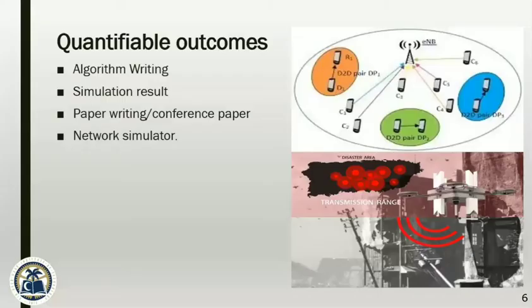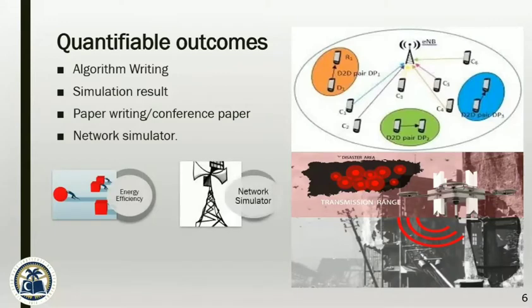Why do we want to do this project? In a dense environment, the base station is involved in controlling control traffic. We believe that D2D will enable assistance to those nodes that would like to communicate with each other. Since the base station is bombarded with control-related information, it cannot assist. In particular use cases, we want to ensure that mobile devices communicate with each other.